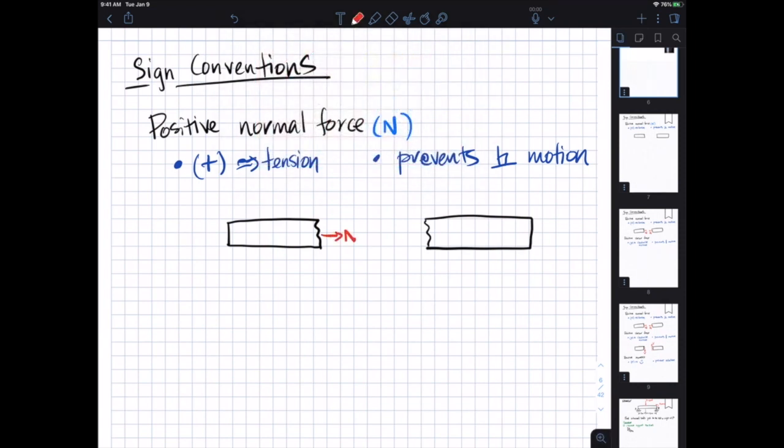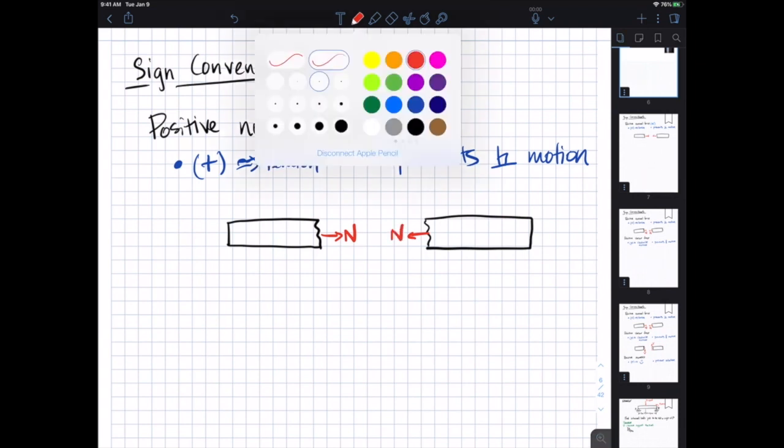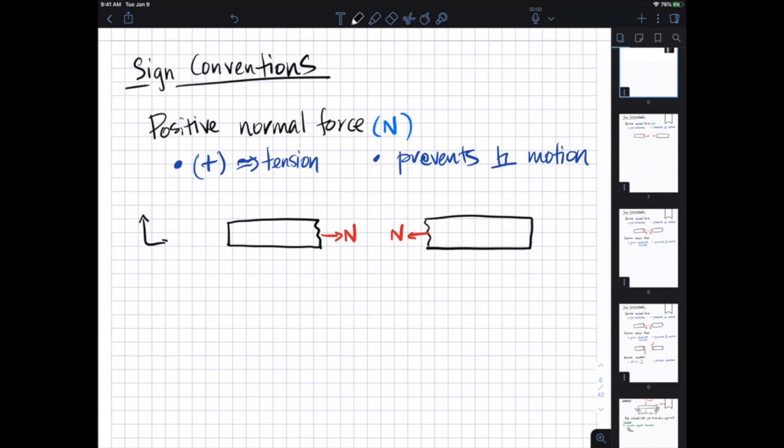Let me draw these. Here's our positive normal force on the left-hand side, and a positive normal force on the right-hand side. But notice that in a global coordinate system, the one on the left still has a negative sign associated with it. This is in the negative x direction, but it is considered a positive, quote unquote, normal force because it's acting in tension.